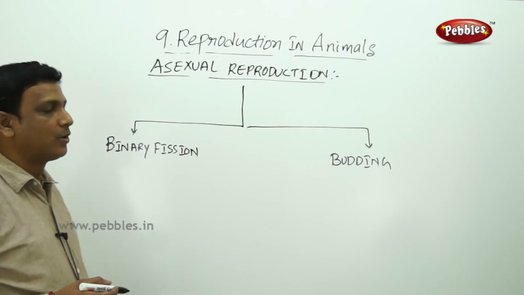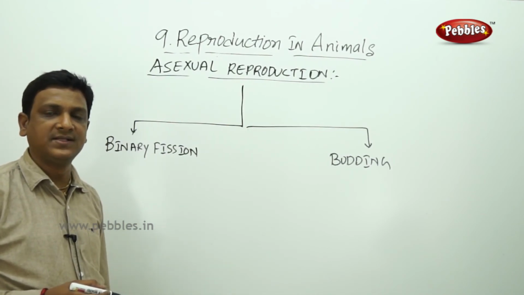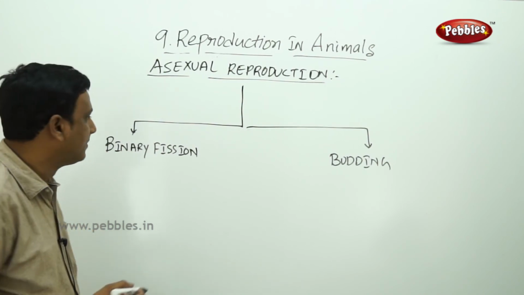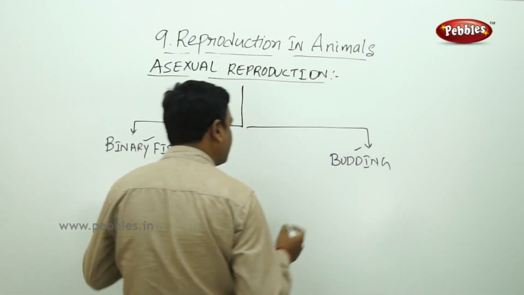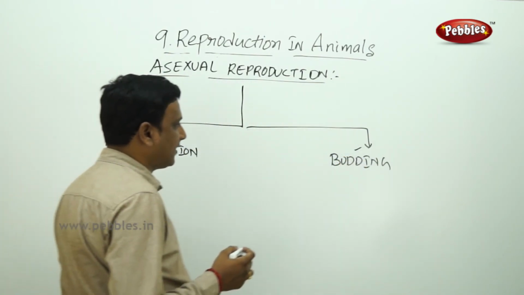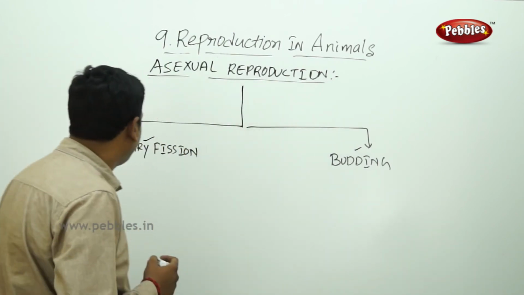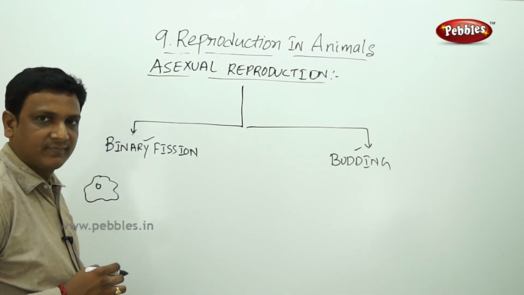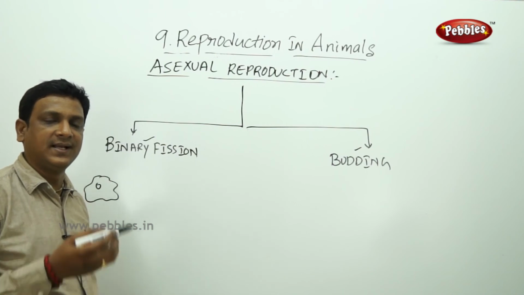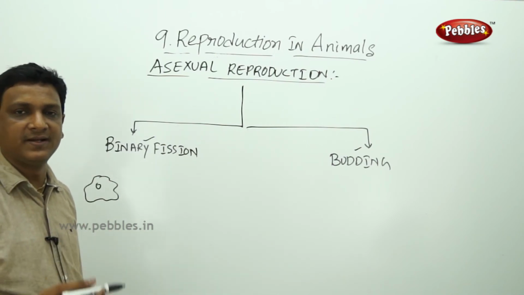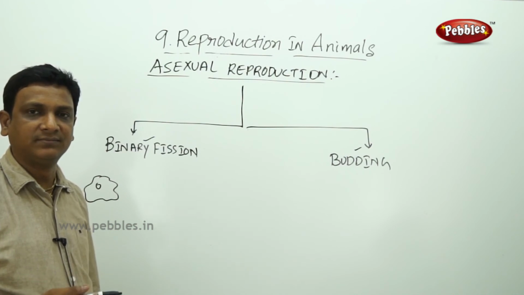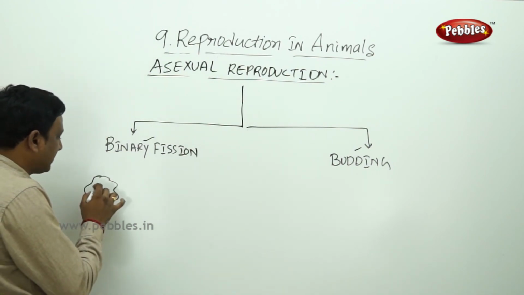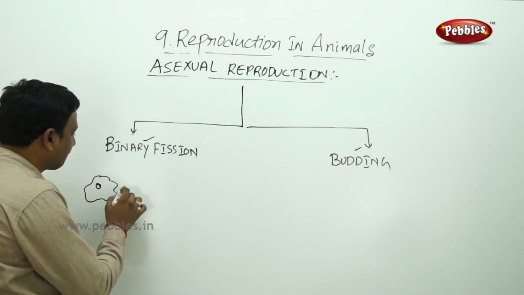Now let us see the asexual mode of reproduction in animals. We have seen the sexual reproduction, different modes, different methods. Now asexual reproduction. Primarily we observe two different types: one is binary fission, the other one is budding. Binary fission is observed in amoeba. Amoeba is a protozoan. Of course, it is not exactly considered an animal if you go for the 5 kingdom classification. But in the 2 kingdom classification, plants and animals, we consider this amoeba under animal.